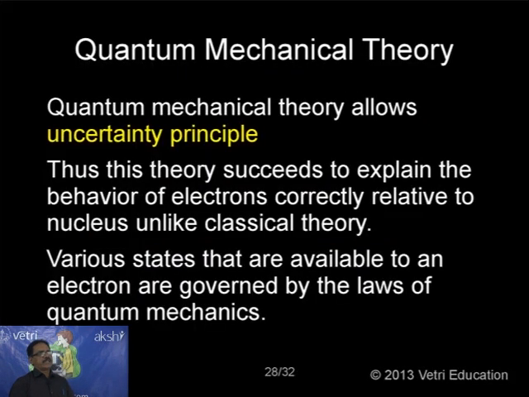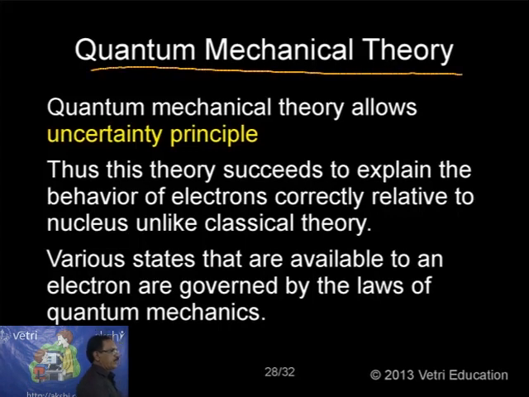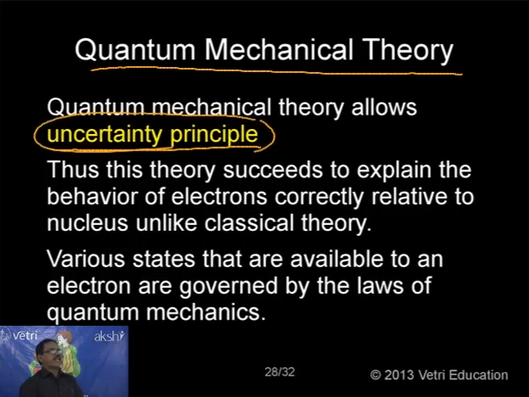Now, let me go to the quantum mechanical theory. Starting from Dalton, then J.J. Thomson, Rutherford, Bohr and Bohr-Sommerfeld, they have come up, and finally, satisfying all the conditions, the quantum mechanical theory was proposed. What does the quantum mechanical theory say? Quantum mechanical theory allows for the uncertainty principle. This is the most important information. I am going to discuss it again under another heading, the hydrogen spectrum, in detail.